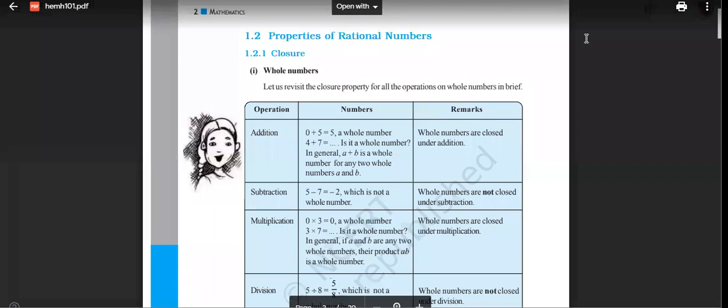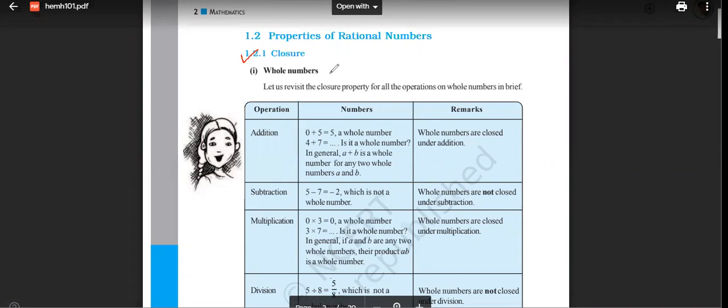The first property that we studied was the closure property. When we talk about rational numbers, obviously we have lots of parts: whole numbers, integers, then fractions. First we'll talk about whole numbers because it will cover fractions and decimals as well as integers.